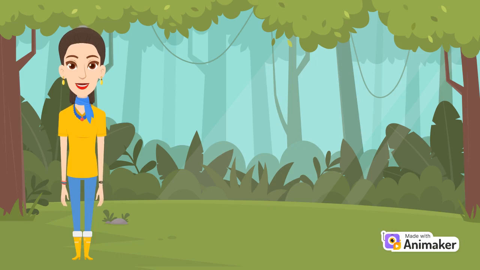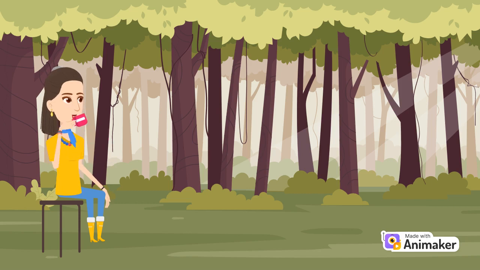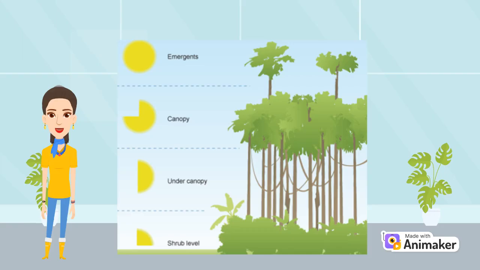Today I'm going to talk about the rainforest, so let's start. First, we're going to be talking about the different layers of the rainforest. We have four different layers. The first one is the emergent layer, which is the highest part with the tallest trees. There is sunlight and wind, and birds.